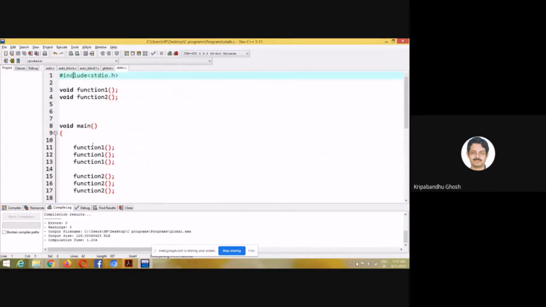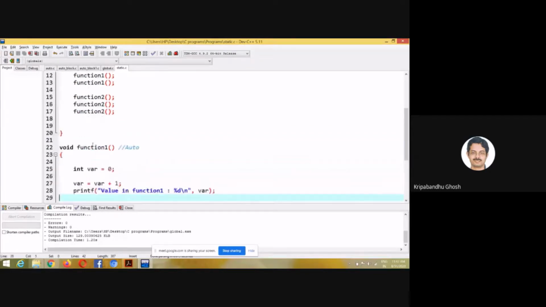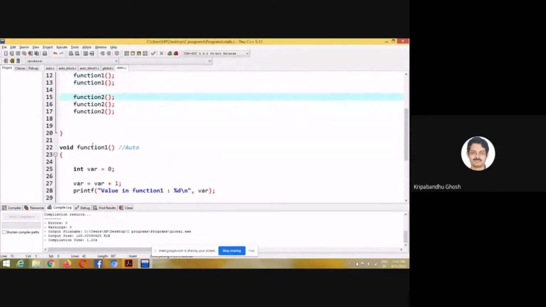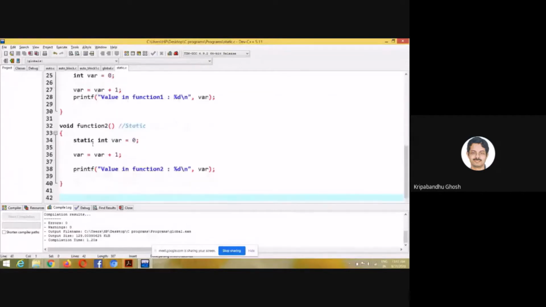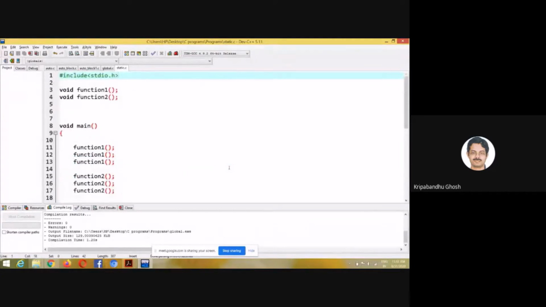What is a static variable? I will answer this shortly. First, let's execute the code. So I'm calling function 1 thrice, 1, 2, 3. Each time it is called, variable var is incremented and its value is printed. And I'm calling function 2 thrice as well, incrementing var and printing var every time. Let's see what happens.